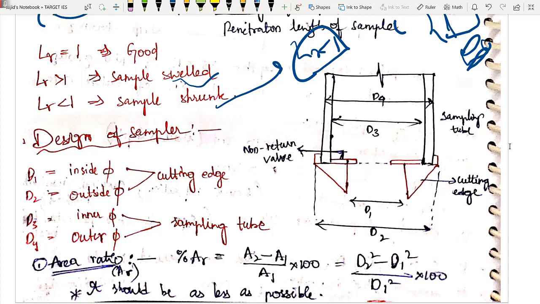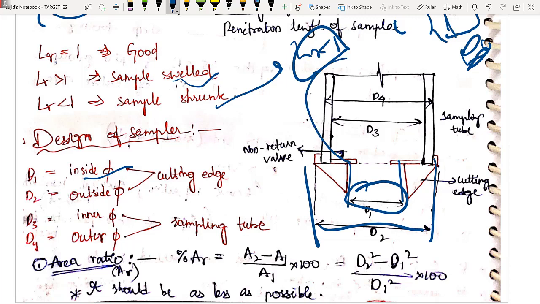Now let us see D1 and D2, the diameters of the cutting edge. D1 is the inside diameter of my cutting edge, and D2 is the outside diameter of my cutting edge. Similarly, now let us talk about the sampler. D3 is the inner diameter of my sampling tube, and D4 is the outer diameter of my sampling tube.